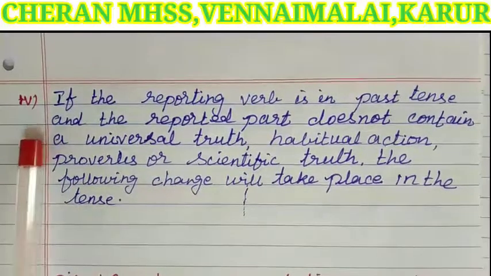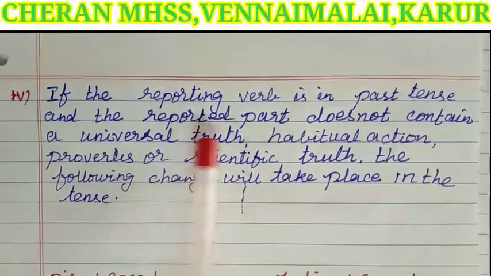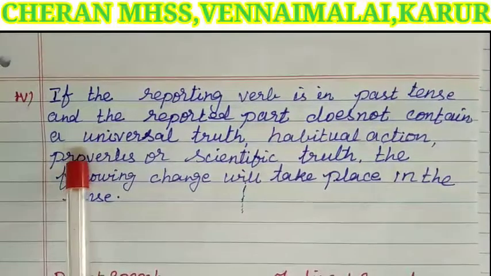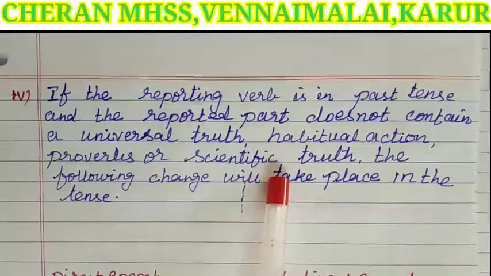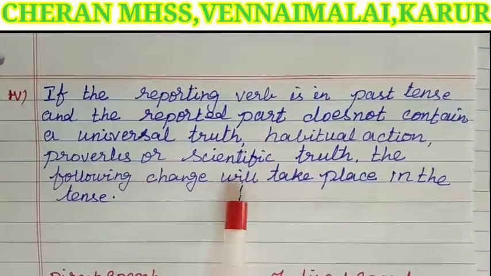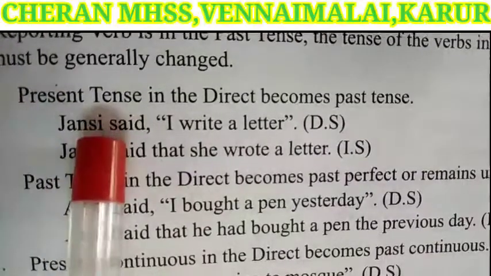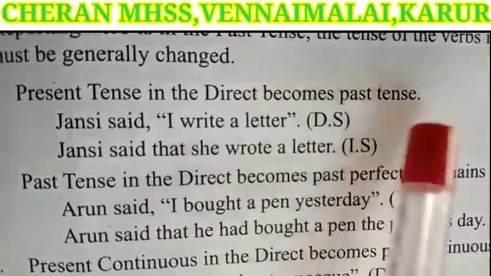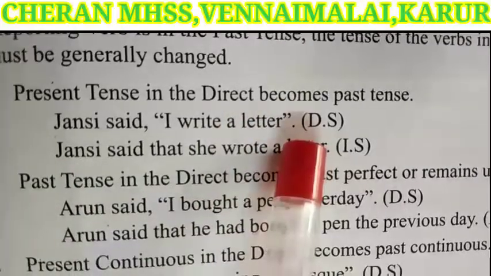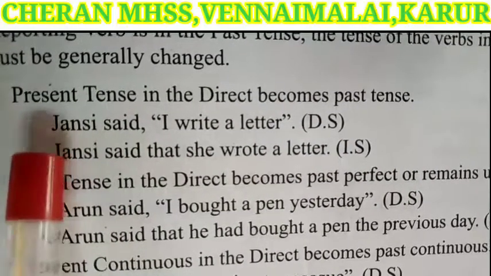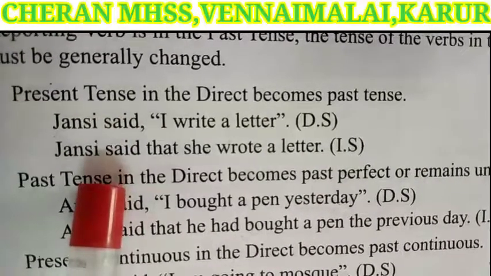The next rule: if the reporting verb is in past tense and the reported part does not contain a universal truth, habitual action, proverbs or scientific truth, the following change will take place in the tense. Present tense in the direct becomes past tense. Jhansi said, "I write a letter." Jhansi is the speaker, same. Said, the reporting verb, is also the same.